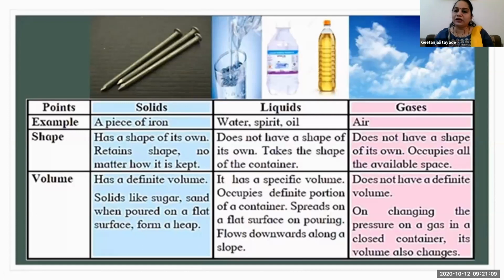If there is 1 liter of air, it can fit into a 2 liter container or a half liter container also. And the shape, it doesn't have any shape. It gets the shape like a liquid, in whatever container we are pouring or adding, it gets that container's shape. So these are the solid, liquid and gaseous characteristics of substances. Solid has fixed shape and volume, liquid has fixed volume, and gas doesn't have any fixed shape or volume.